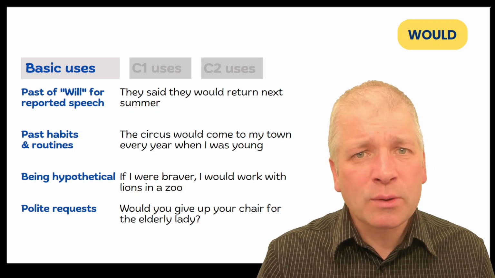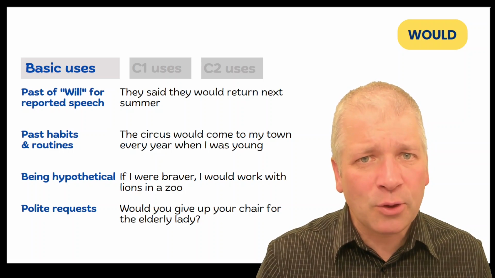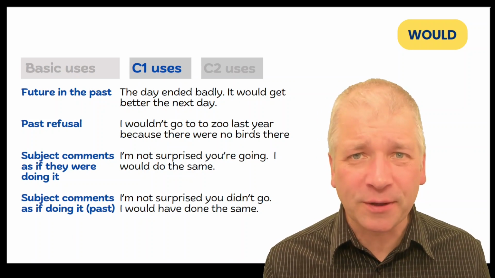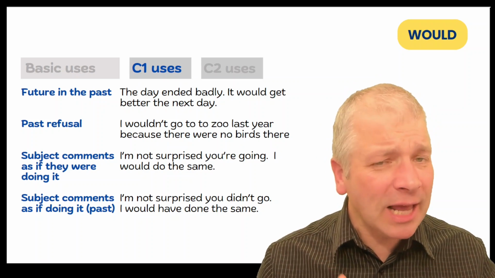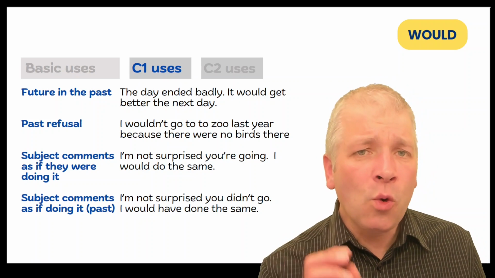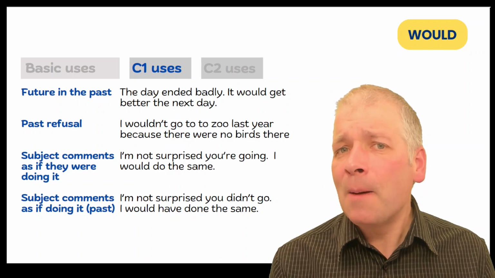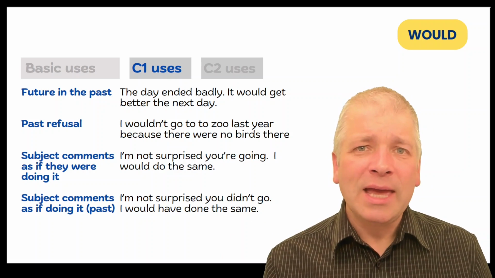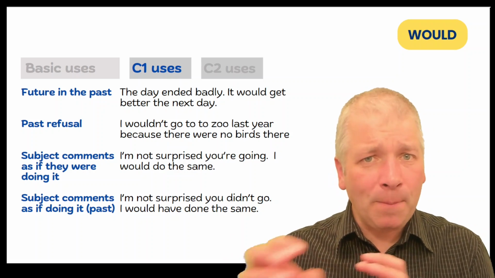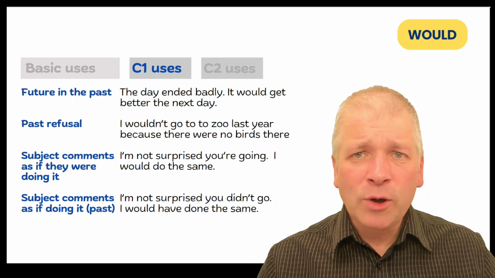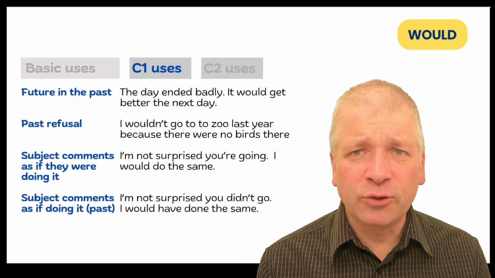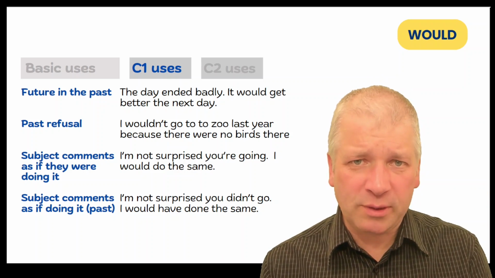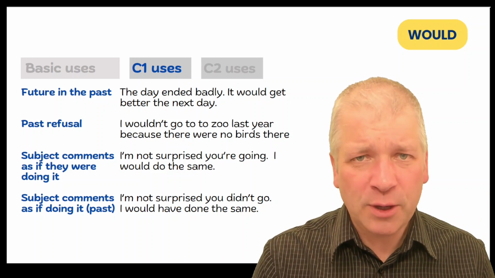But there are also some more advanced uses too. We can use would for the future in the past. For example, the day ended badly, it would get better the next day. So would introduces the next day, but it's the next day from the time in the story, not from now. It's the future compared to a past time. With past refusal, I wouldn't go to the zoo last year because there were no birds there. So they refused, and wouldn't shows it's a past refusal.